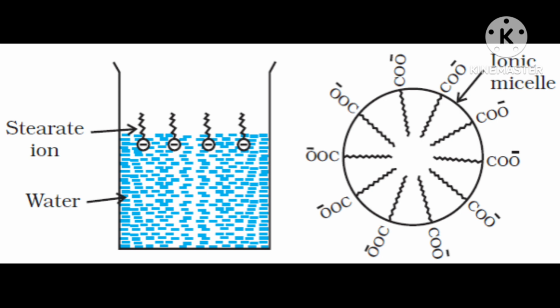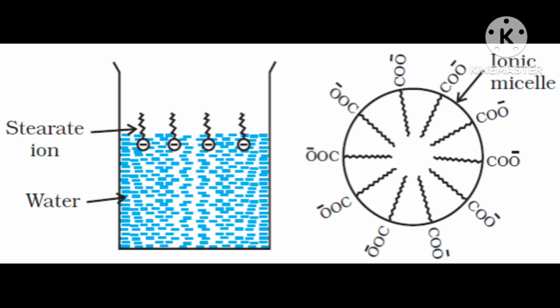Like that you write CH3 down, CH2 up, again CH2 down, again up, again down. CH3 only at the start, after that always CH2, up and down. Then at the end it will be the COO